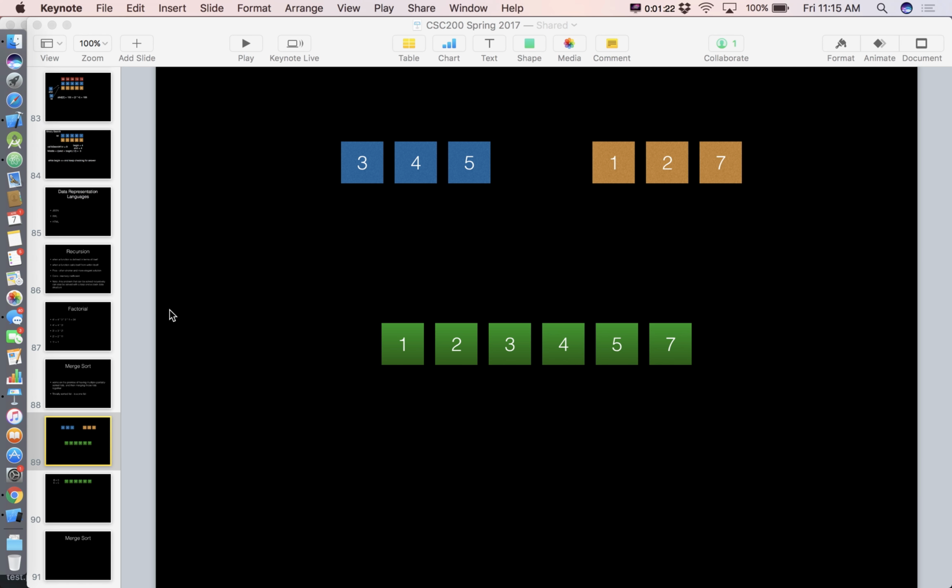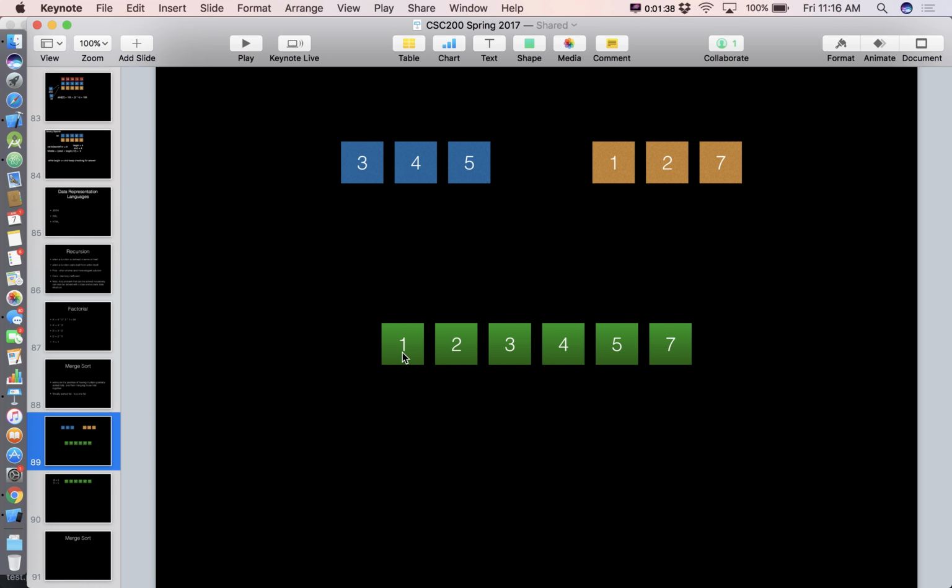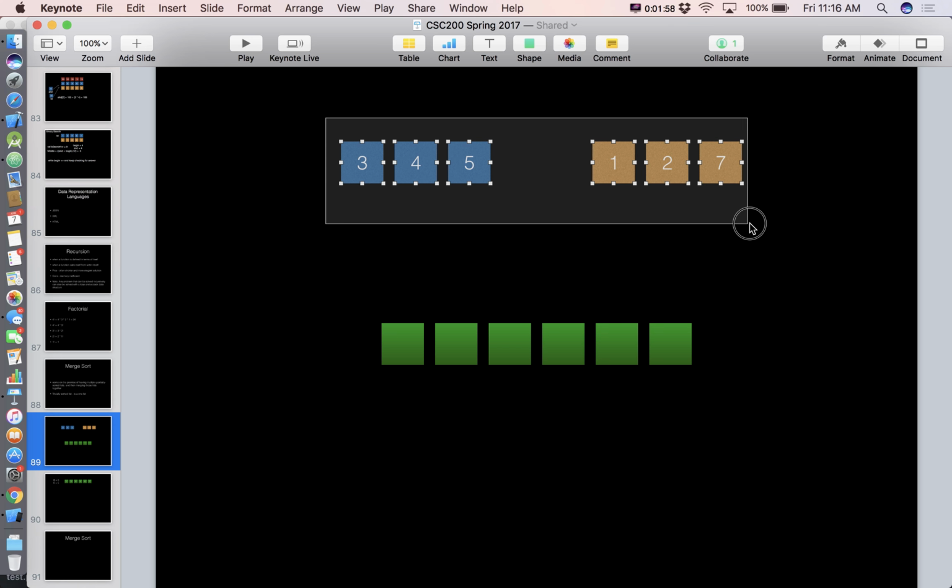All right, so we talked last time about this merge step, and really the tricky part in the merge step isn't the merge process itself. It's in the copying it back part, right? Because what we do is we create a list, just a plain Jane starter list. So let me empty this out real quick so we can go through this step again. Now, in a strongly typed language like Java or Swift or C#, we would define this as a 6-bucket array, an array big enough to hold all of these elements.